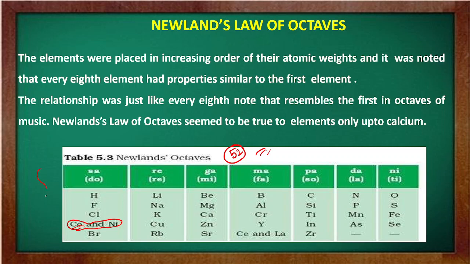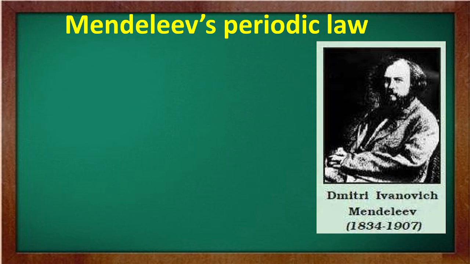So these three were the basic drawbacks of Newlands' law of octaves, and that was the reason why it was discarded. First, it was only valid up to calcium. The second reason was that he was unable to explain why he kept two elements together. And the third reason was that he said only 52 elements will exist, but later on it was found that more elements came into the picture. For this work, he was also awarded the Davy Medal by the Royal Society of London.